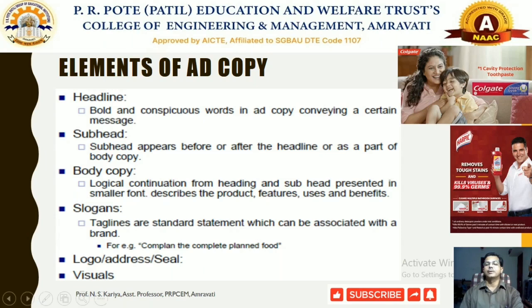But in case of body copy, we should look at the advertisement as a whole. Whenever we prepare the body copy, we should check whether all the elements of the advertisement copy have been presented appropriately, so that we can induce the targeted group of customers. It should describe the product features, uses and other benefits, along with whatever individuals or illustrations are used in the advertisement.